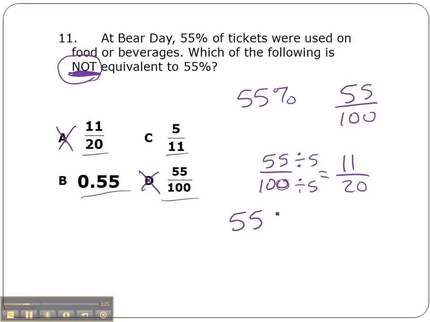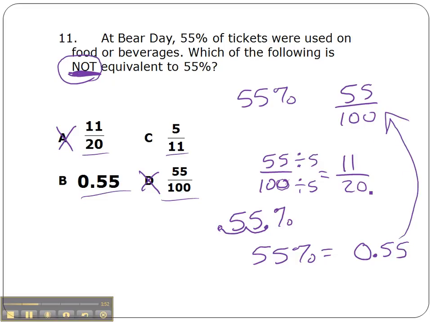55%. The rule for changing a percent to a decimal is put your decimal in your percent. Since 55 is a whole number, it's at the end of the number. And move your decimal 2 places to the left to change it to a decimal from a percent. So 55% would be equal to 0.55, 55 hundredths, which makes sense because we've already said it's out of 100, and we could just read that fraction as 55 hundredths and write the decimal 55 hundredths.